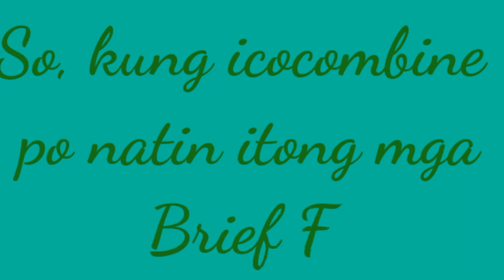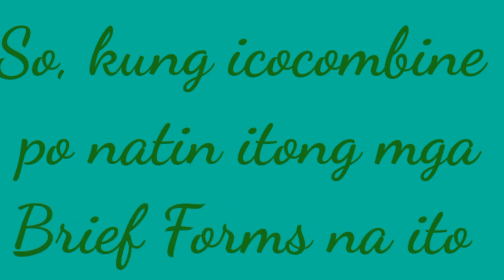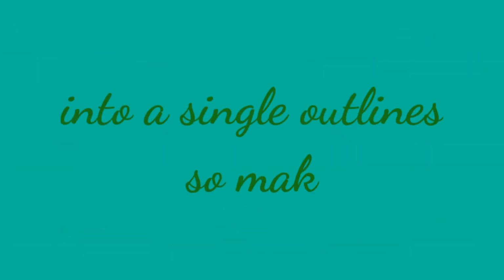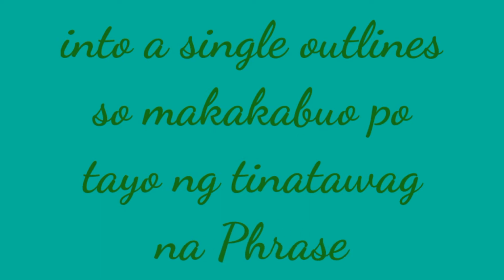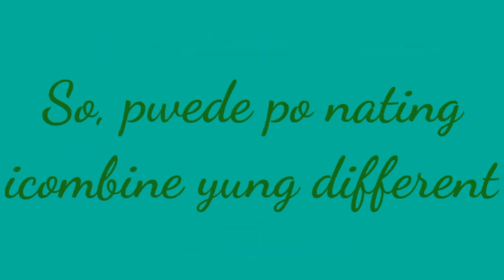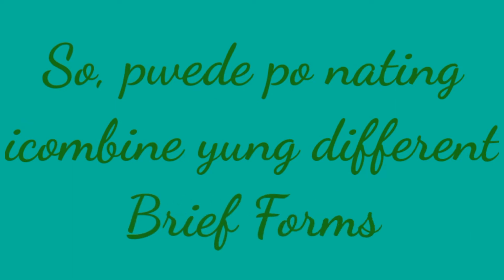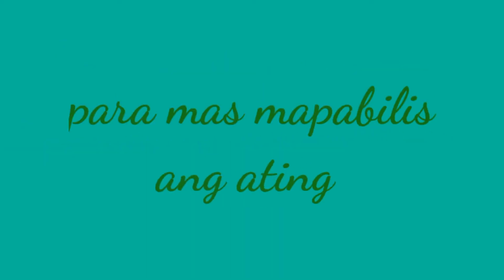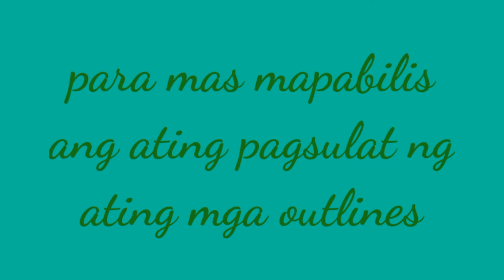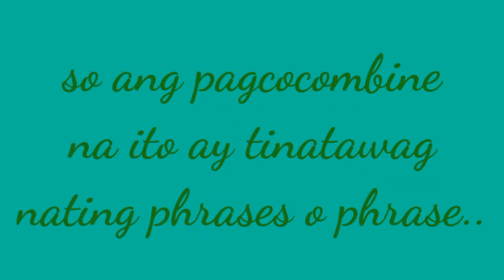So, kung i-combine po natin itong mga brief forms na ito into a single outline, makakabuo po tayo ng tinatawag nating phrase. So, pwede po nating i-combine yung mga different brief forms para mas mapabilis ang ating pagsulat ng ating mga outlines, no? So, ang pagko-combine na ito ay tinatawag nating phrases or phrase.